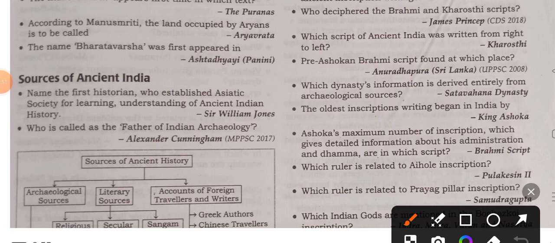Sources of ancient India. The first historian who established the Asiatic Society for learning: the Asiatic Society was established by Sir William Jones. Alexander Cunningham is called the father of Indian archaeology.